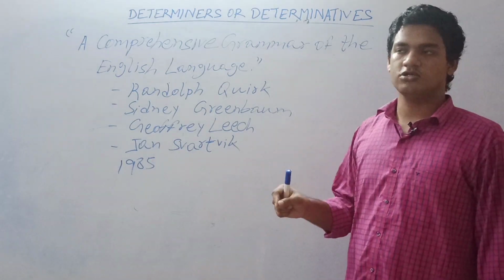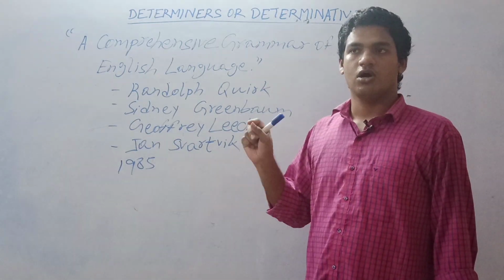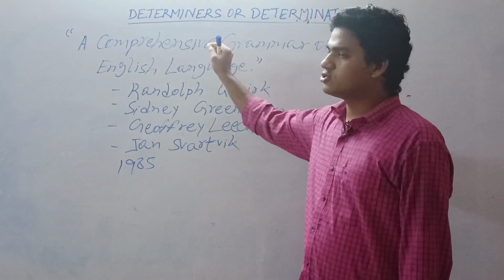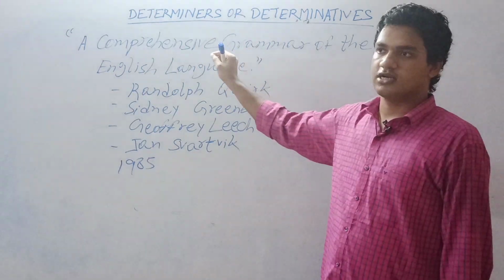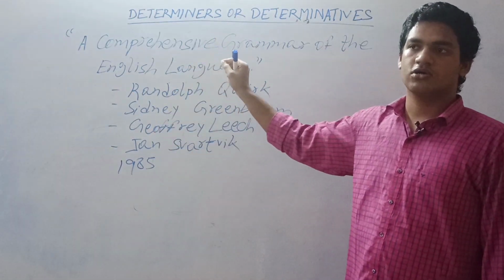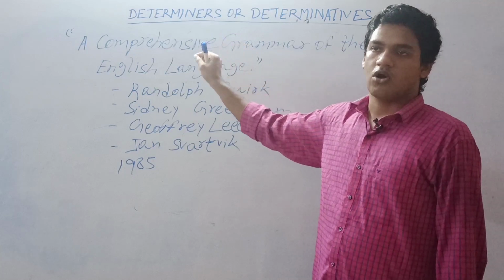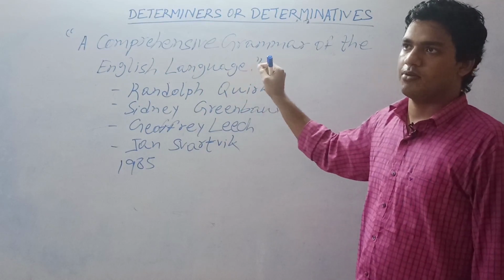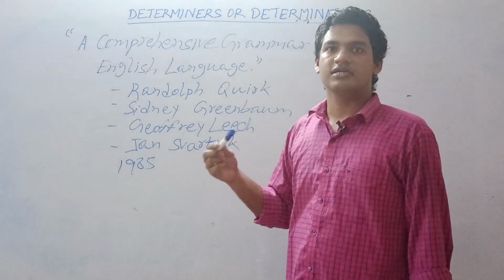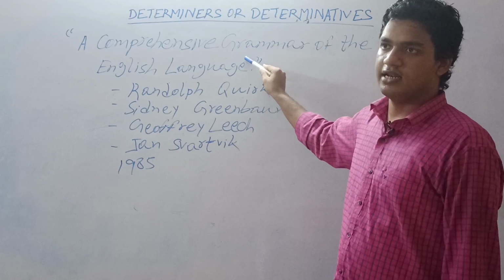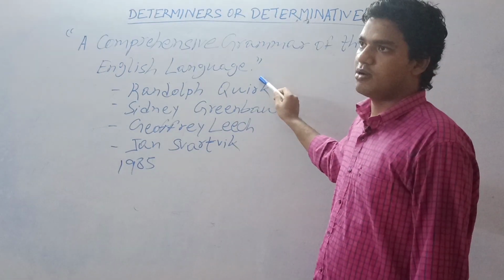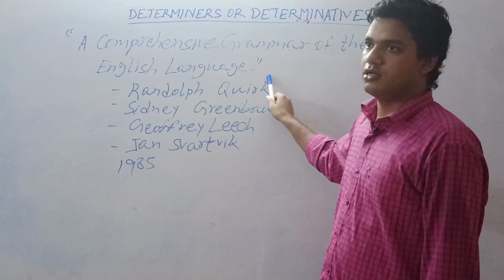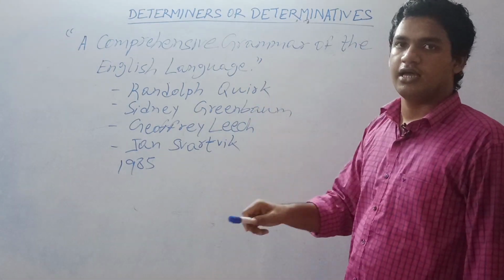So today we discussed the definition of determinatives, the historical emergence and background of determinatives, how the concept of determinatives came into existence, and the characteristics and basic features of determinatives. In the next class, we will discuss determiners in great detail, their classifications, their various types, and everything regarding determinatives.